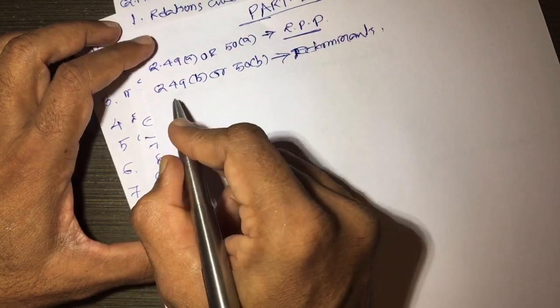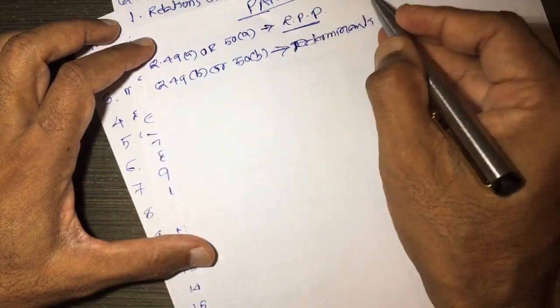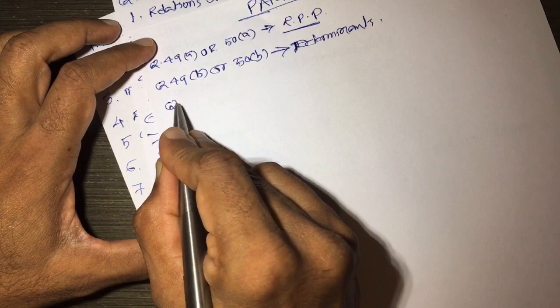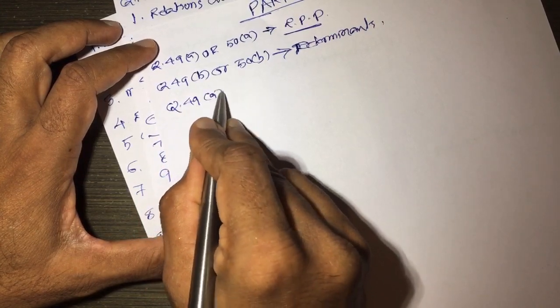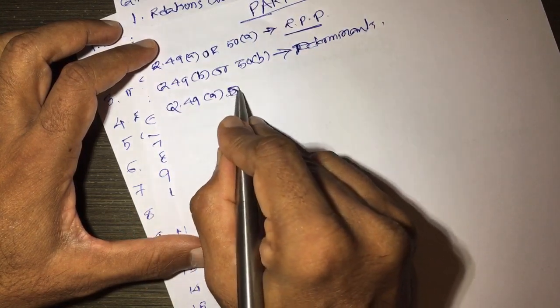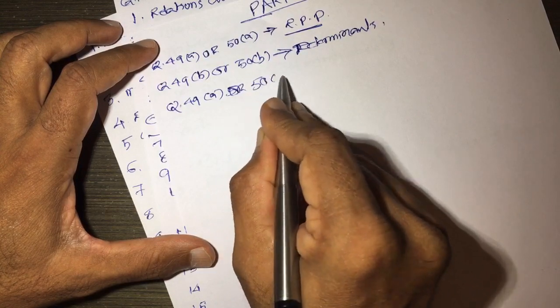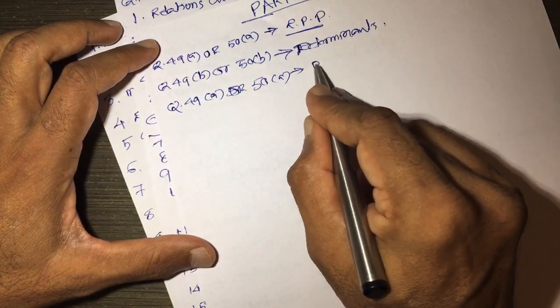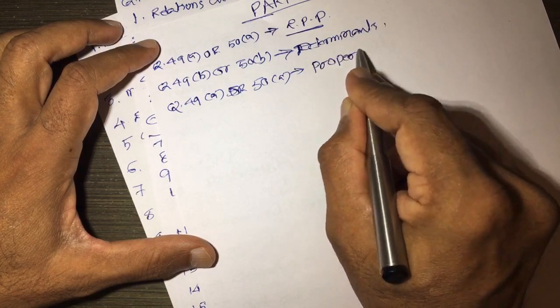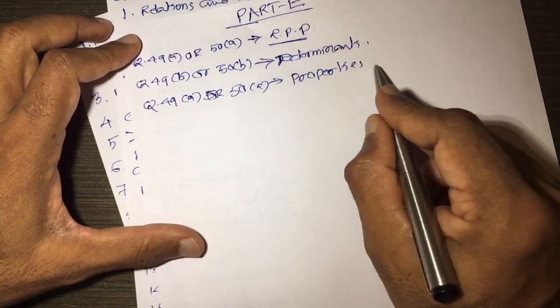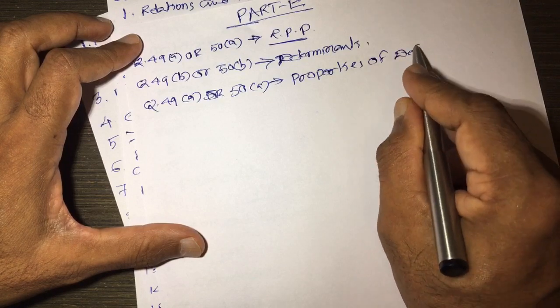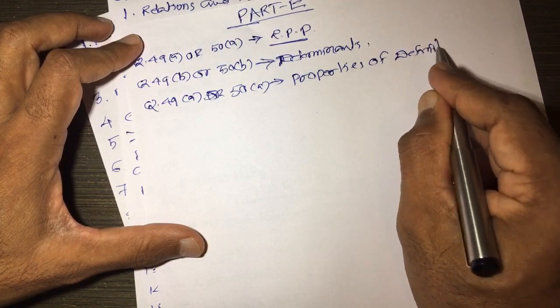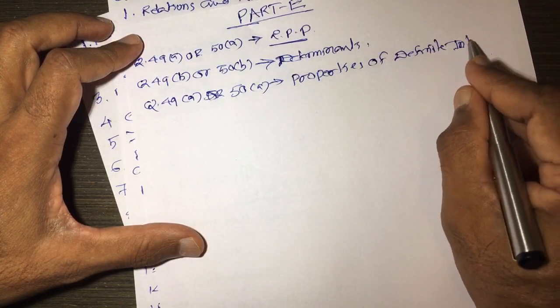And after that, question number 49A or 50A, which is properties of definite integrals.